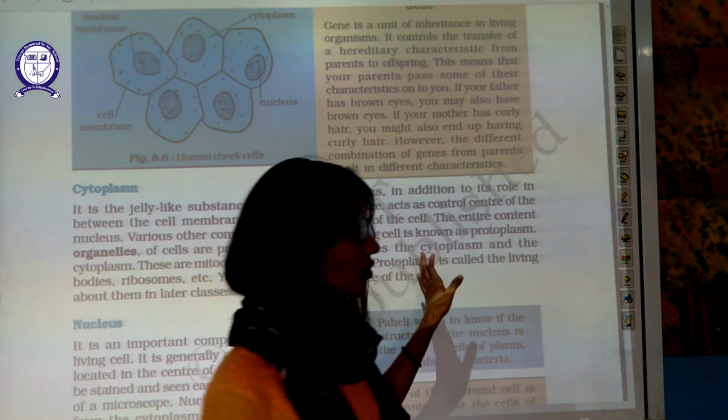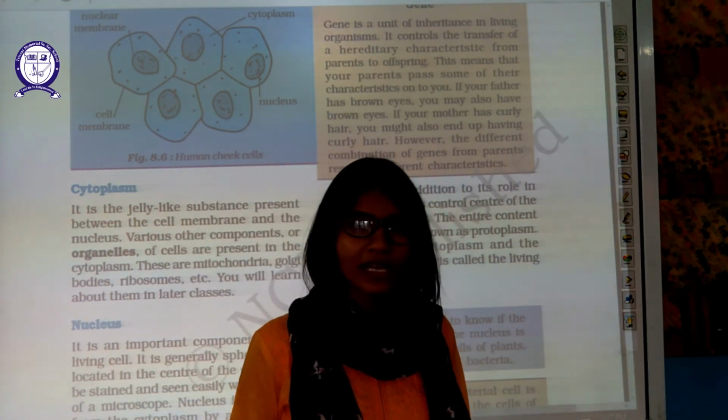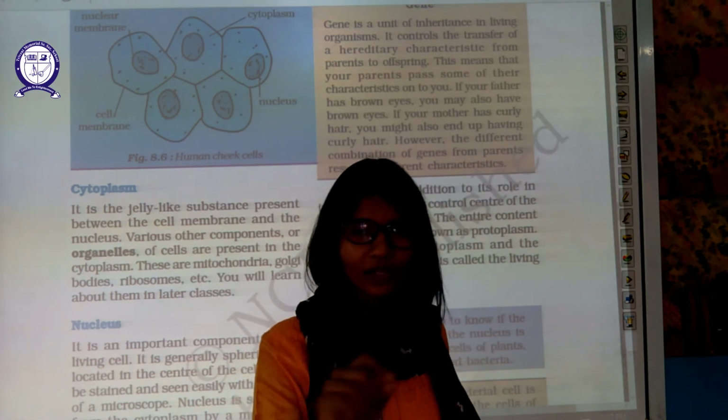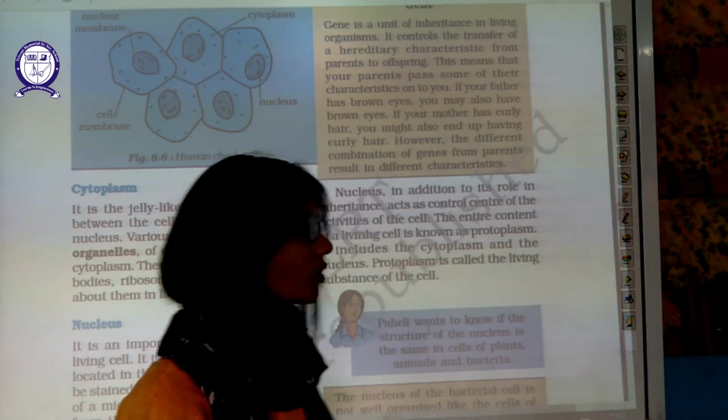It also acts as the control center, like the CPU in your computer, like the brain in your body. The nucleus performs the same function. It controls all the activities. It's a control room.